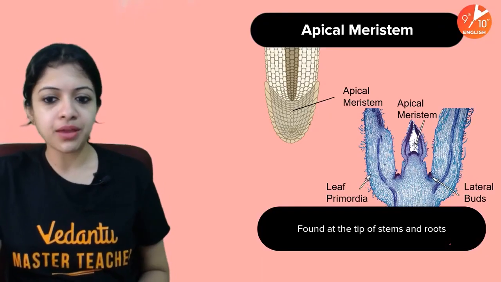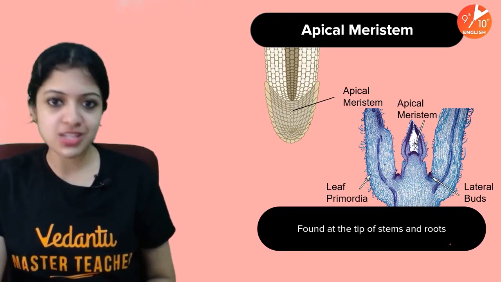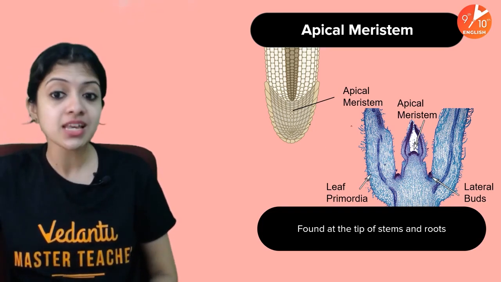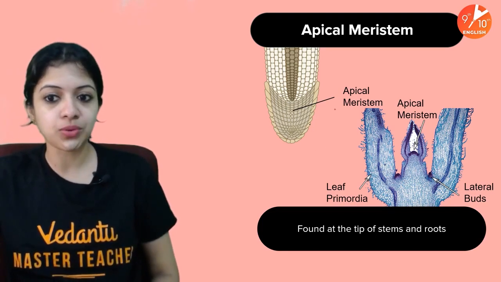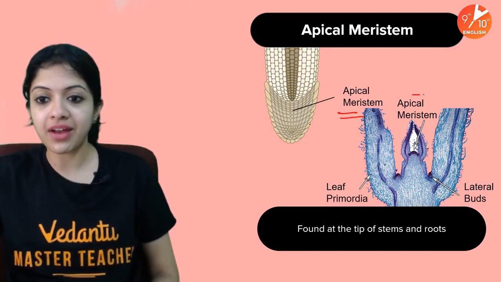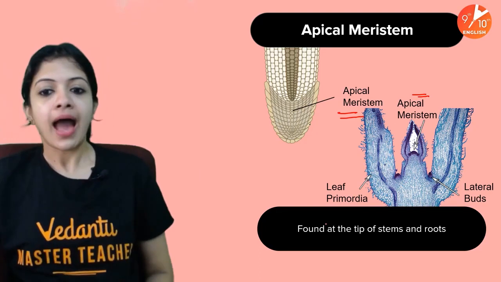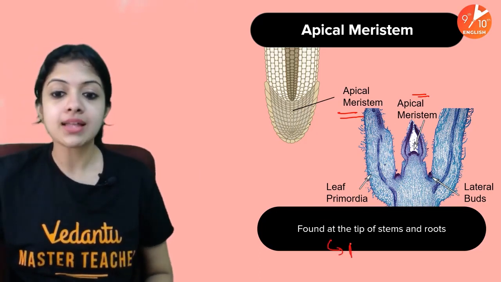Okay, let's look at them one by one, children. Apical meristem to start with. Apical meristems, as I told you, are found in the shoot tips and root tips. Yes, just as you can see in this, apical meristems are right here at the tips of different parts of the plant body. And what do they do? Help in plant growth.